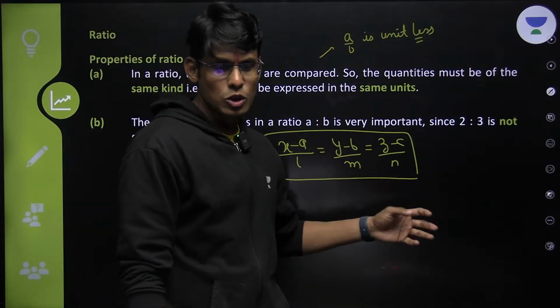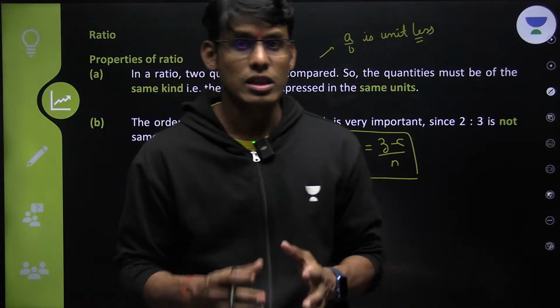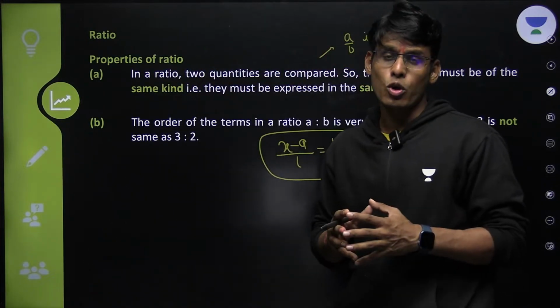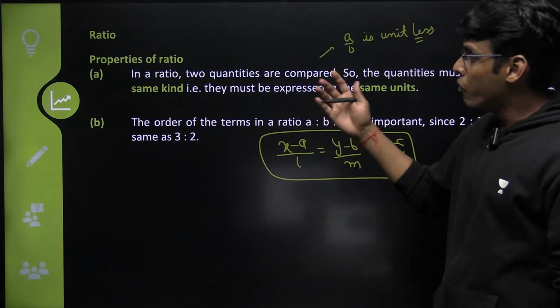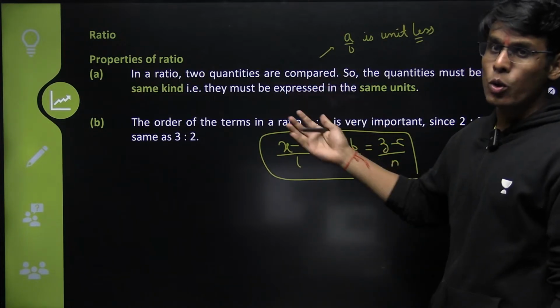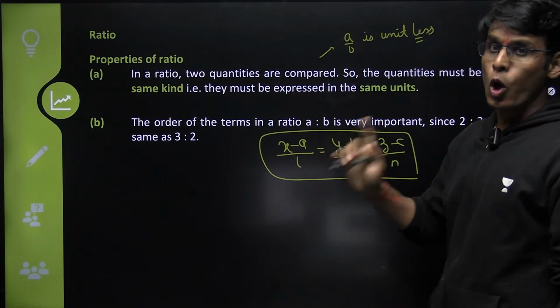Right? So this is the importance of ratio. You need to understand the importance of ratio. Only then you will be able to stress on it. And why do students tend to ignore it?